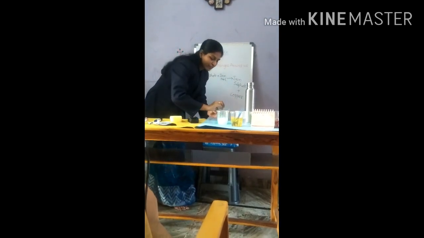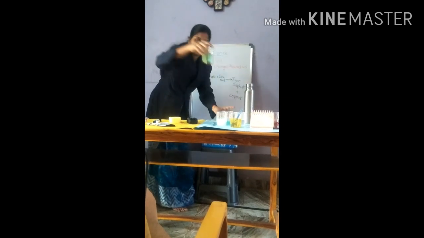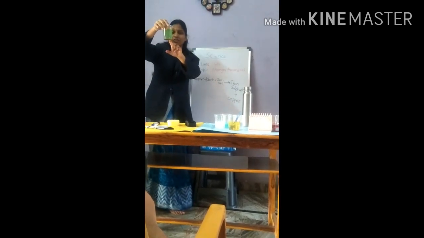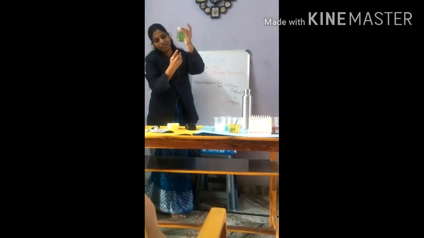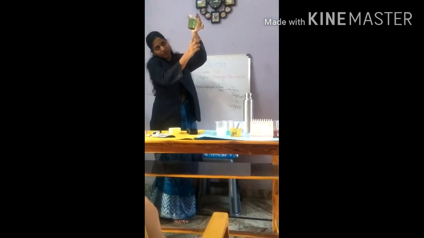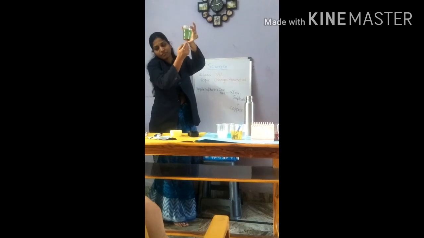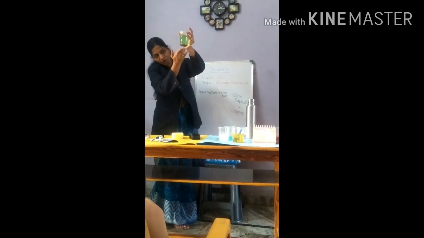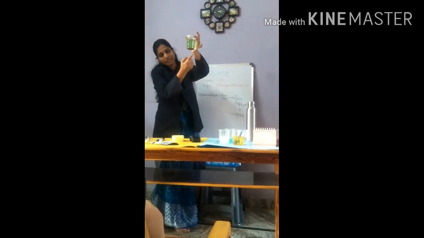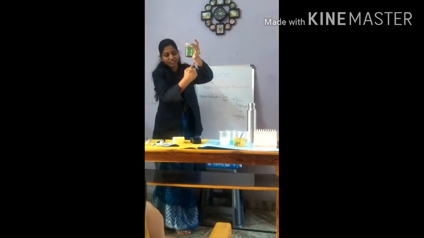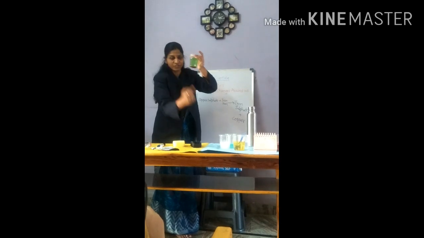After 1 hour, we are going to see the change in the color of our experiment. At the bottom of the glass you will see the deposit of copper, and there is a change in the color of the solution.